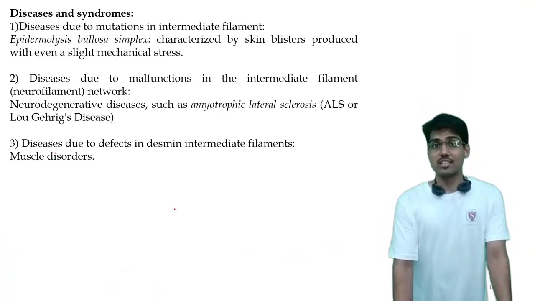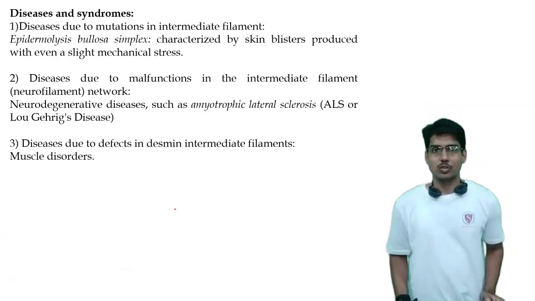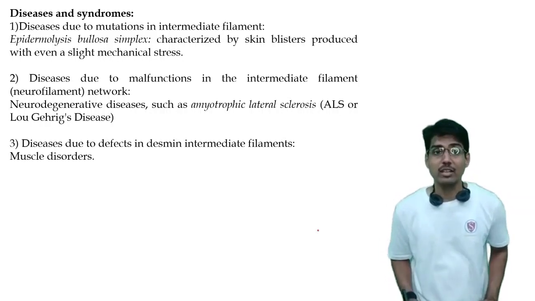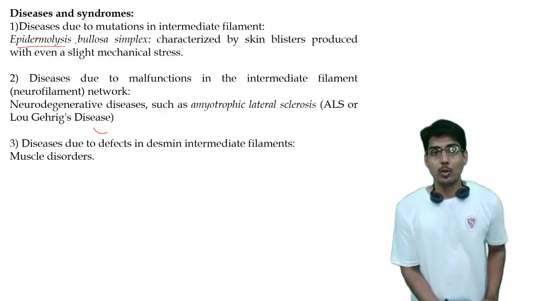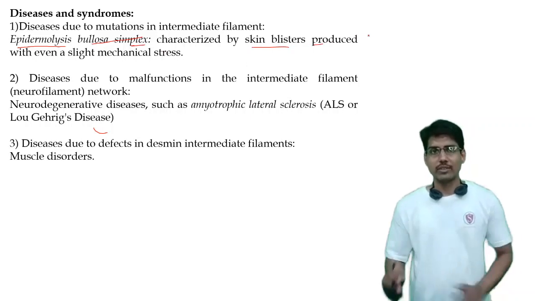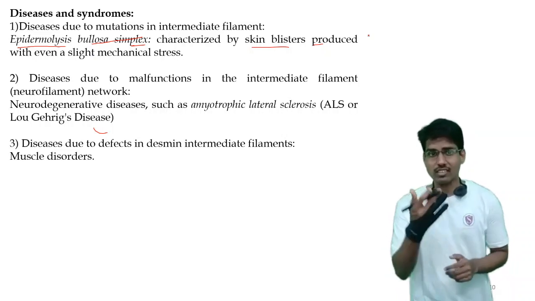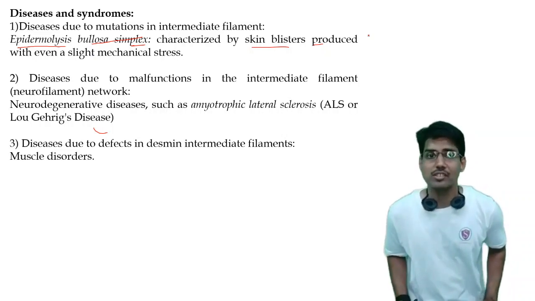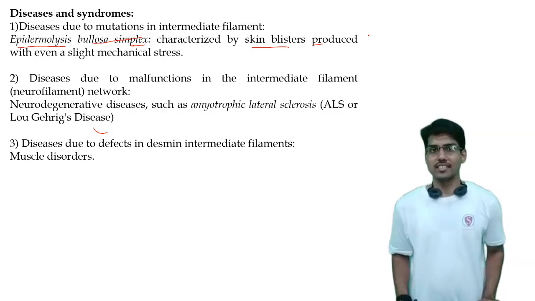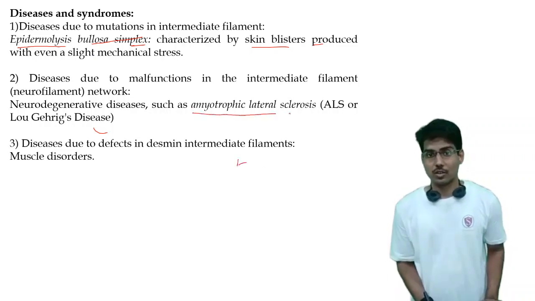So we study some diseases of the defects in the intermediate filaments. Some diseases are due to mutations in the intermediate filament, and that disease is called epidermolysis bullosa simplex, characterized by skin blisters produced even with slight mechanical stress. The blisters will occur. Next is due to the defect or malfunction of the intermediate filament network, like the neurofilament, and it is a neurodegenerative disease, amyotrophic lateral sclerosis or ALS.